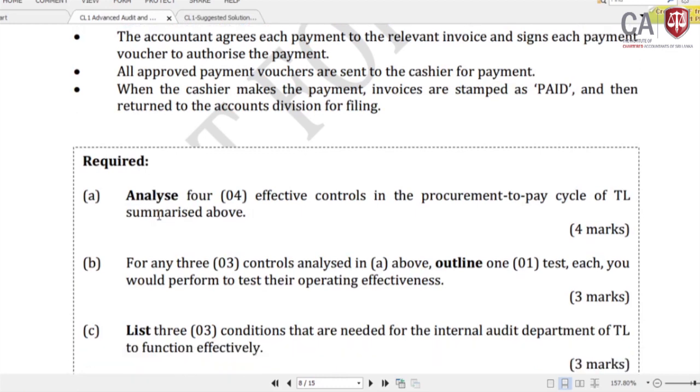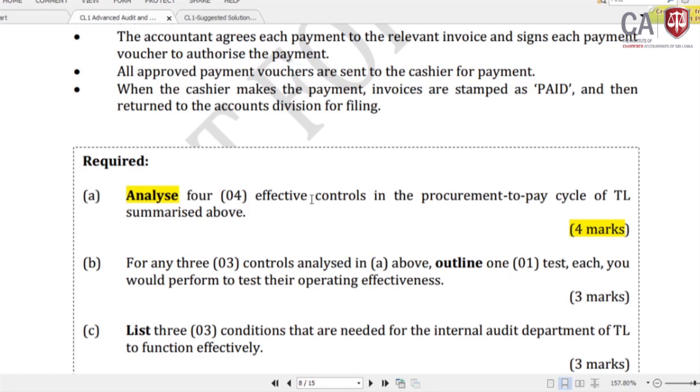Analyze four effective controls in the procurement to pay cycle of TL summarized above. Analyze. So you have to read three times. Your action verb is analyze. Highlight that. Analyze four effective controls in the procurement to pay cycle. That is for 4 marks. Did you notice the word effective? The examiner is not asking you to just write the controls, but you are supposed to write the effective ones.